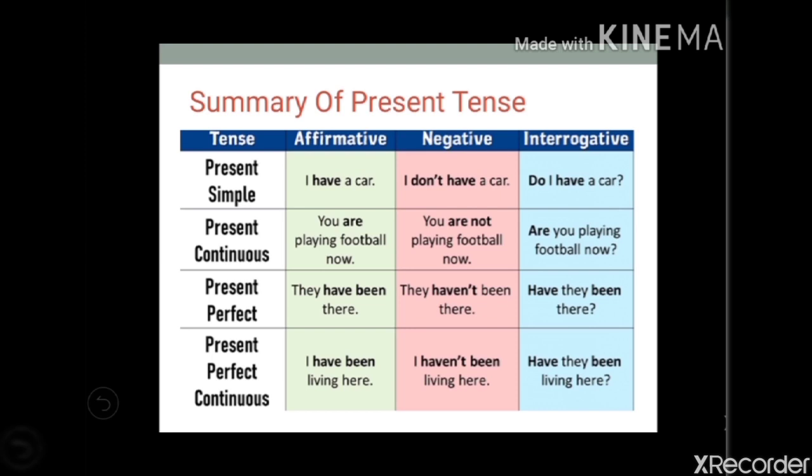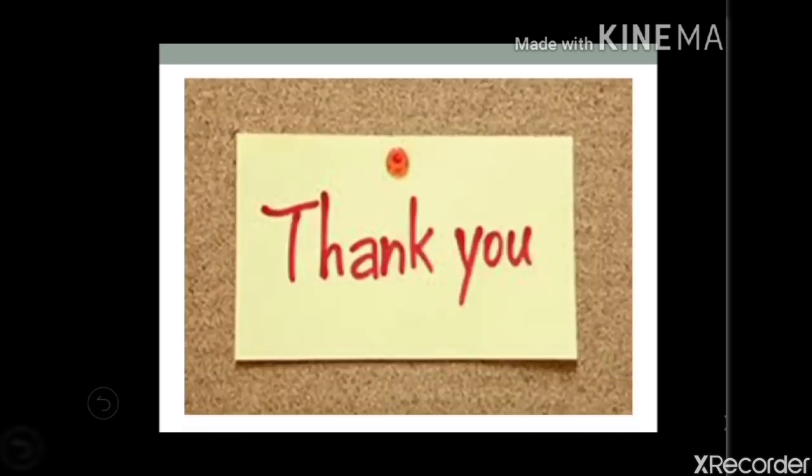For negative, you only add not: I haven't been living here. In interrogative, you take have first, then they, that is the subject, then been, then V4, then the object, and then a question mark. So this is the summary of present tense. Hope you understood present tense. Thank you so much.